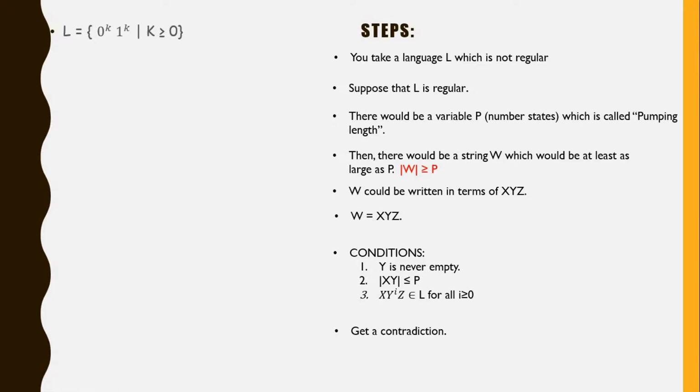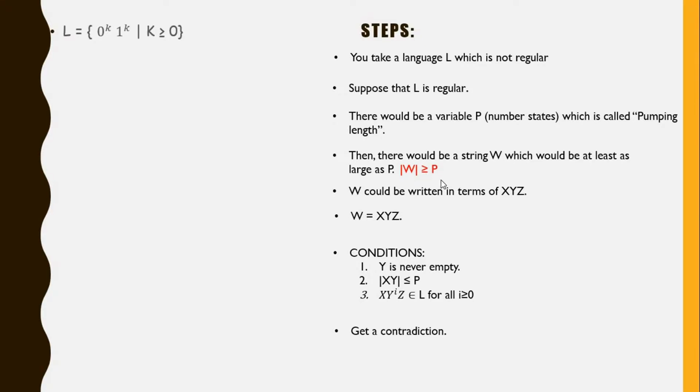Fair enough? Okay, we said that P doesn't exist. There is not a concrete value for P, because this is a hypothetical situation. Now, the question is, how do we choose the string W, which has to be at least P, if P doesn't even exist, right?